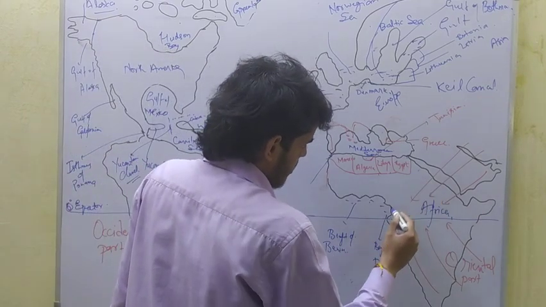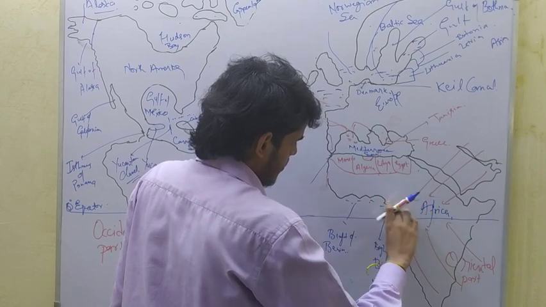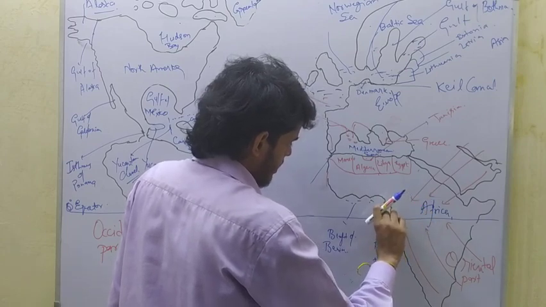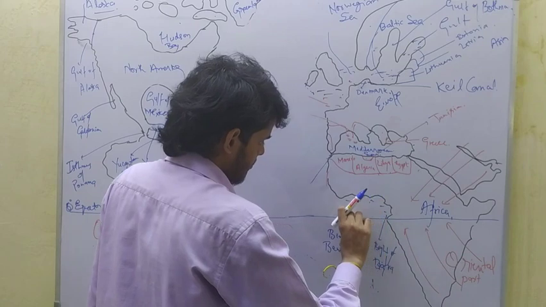When trade winds move towards the equator, they converge at the equator and move in a horizontal direction.